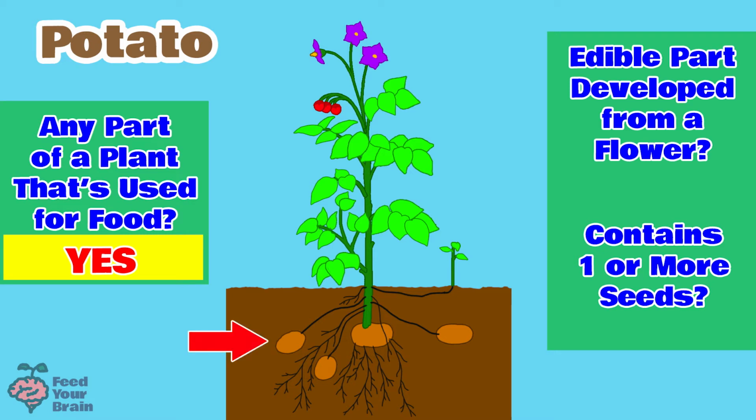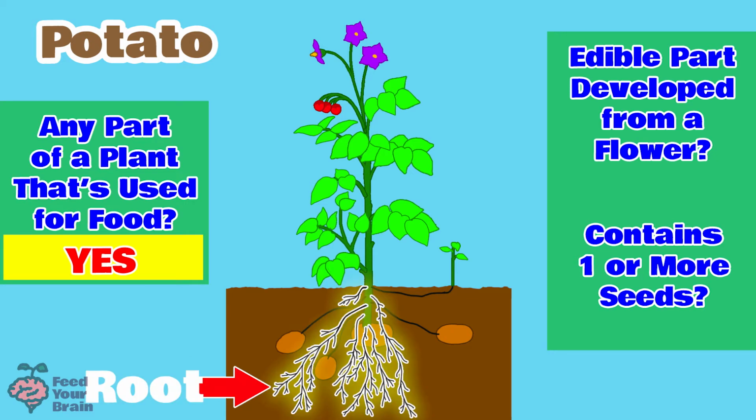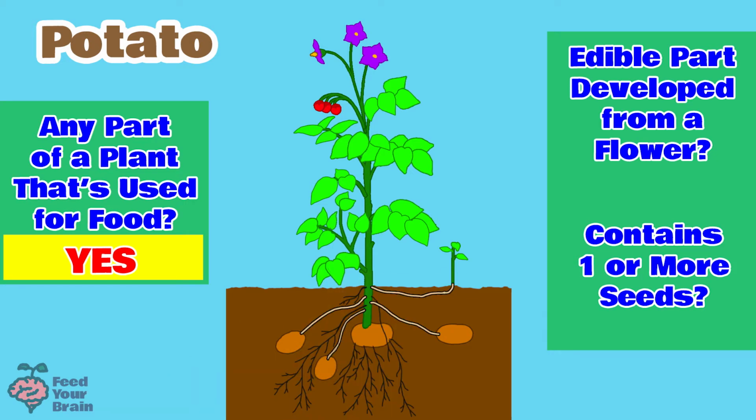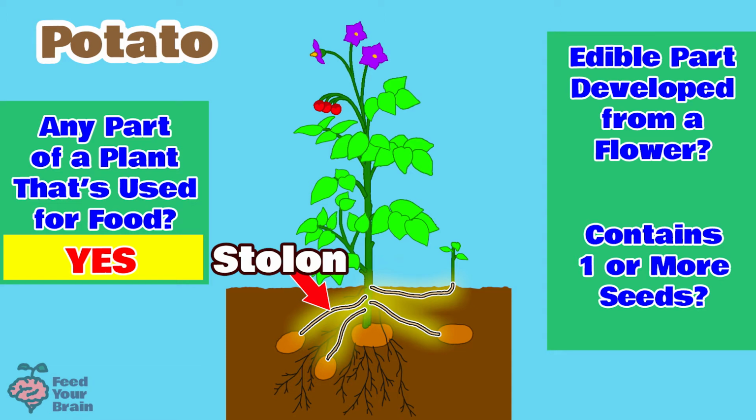You might hear that potatoes are roots. But these black lines are the roots. So then what are these beige lines called that connect the potatoes to the main plant stem? These lines are called the stolons. Stolons are different than roots. Stolons connect the potatoes to the main plant stem.